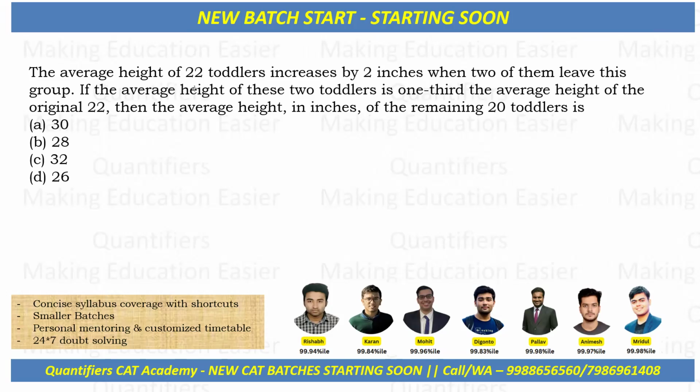Okay, students, let us look at this question. The average height of 22 toddlers increases by 2 inches when two of them leave this group. Now, if the average height of these two toddlers is one third the average height of the original 22, then the average height in inches of the remaining 20 toddlers is.